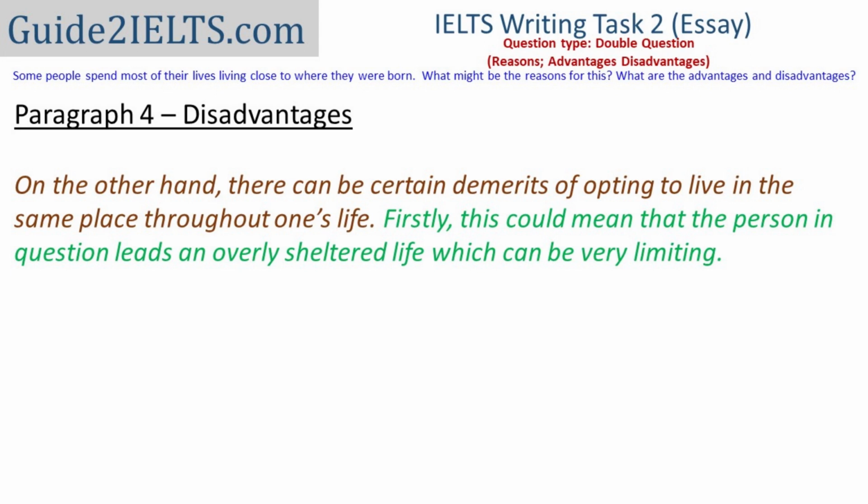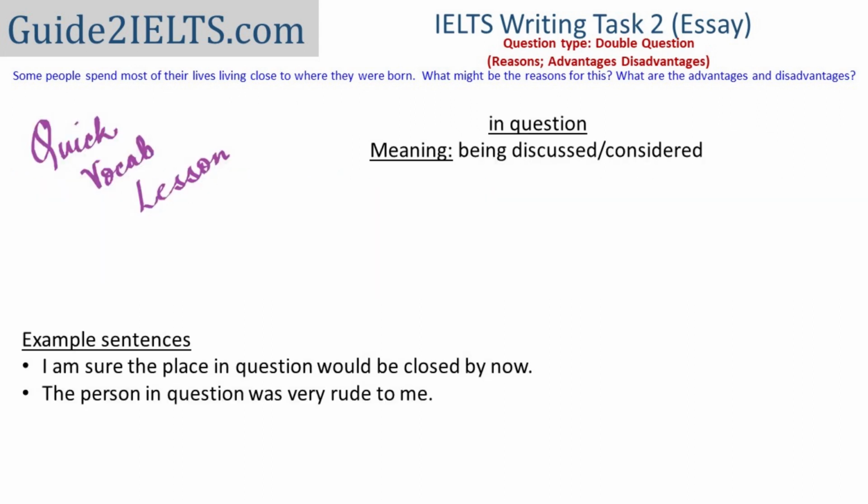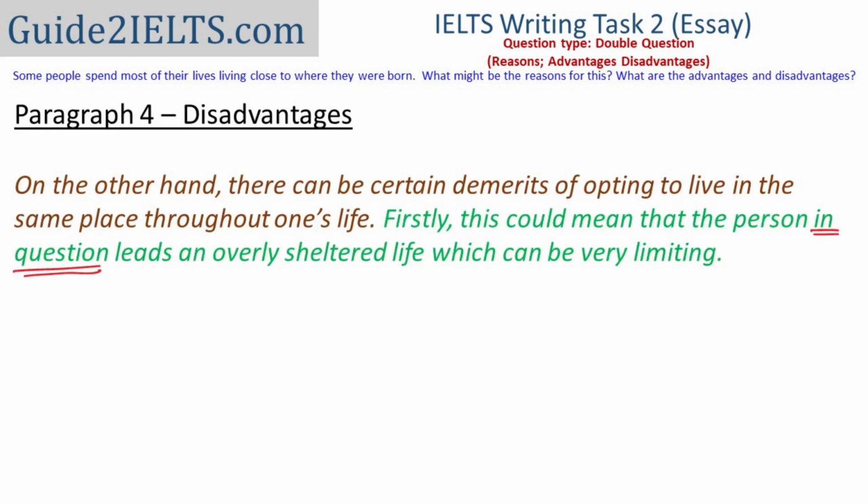Notice that I've used the word could. There is a possibility that it could be a sheltered life. We can't assume that just because a person is living near their childhood home, they would be leading a sheltered life. There is a possibility of this negative. I'm not saying it's a negative for sure in all the cases. Also, a phrase I have used here is "in question." I've said the person in question. In question means what is being discussed or what is being talked about. So the persons we are talking about here are the kind who don't move away. Instead of repeating that, I'm just saying the persons in question.